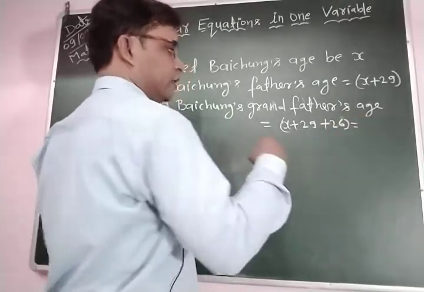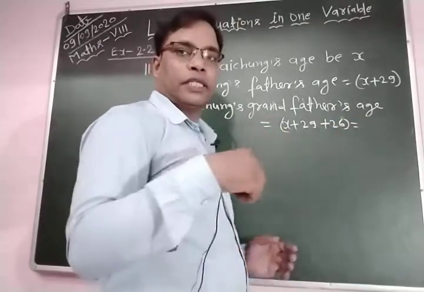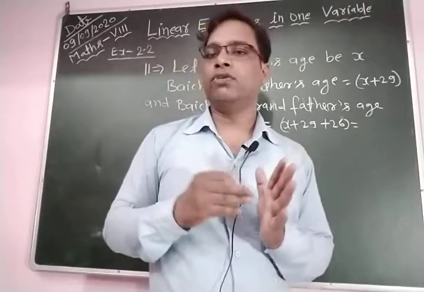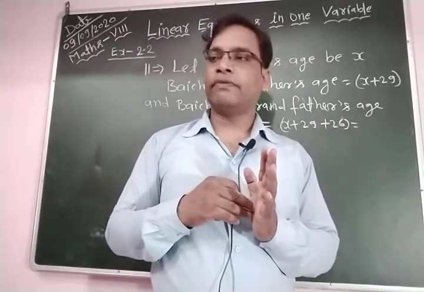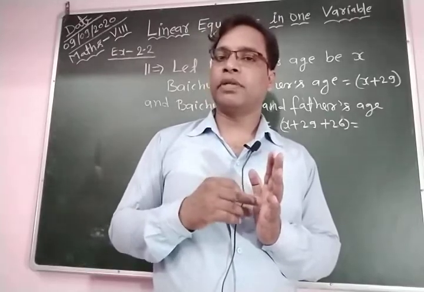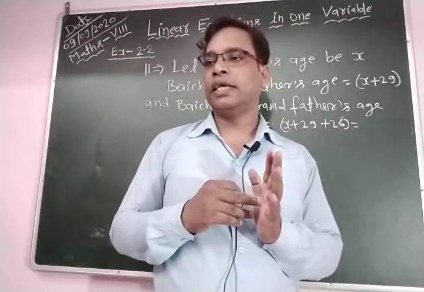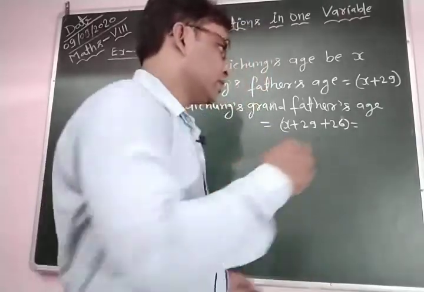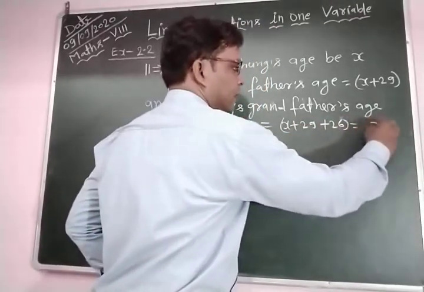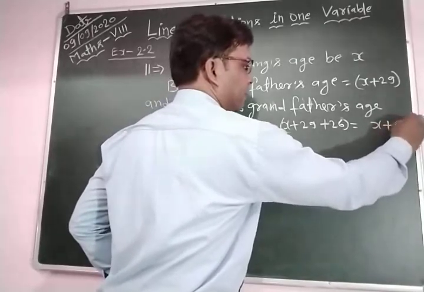If you add 26 to Bao Ching's father's age, then we obtain Bao Ching's grandfather's age. So x plus 26 plus 29 is equal to x plus 55.